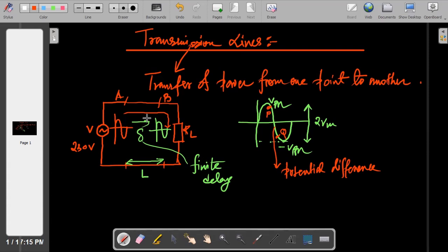Last point. Naveen, you are telling something? Sir, can you repeat that potential difference point again?